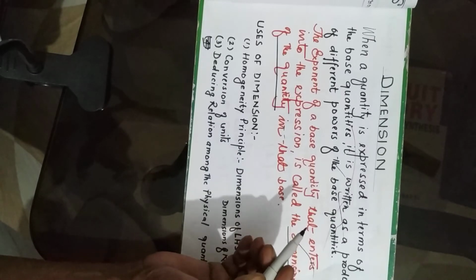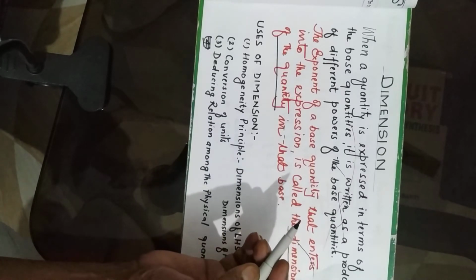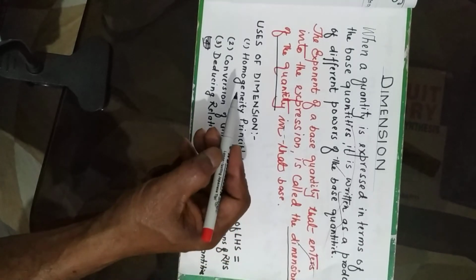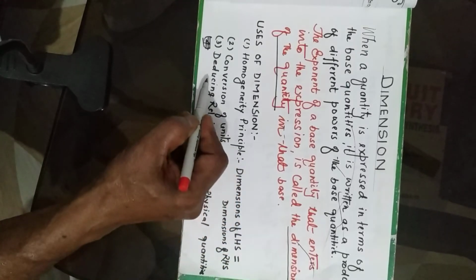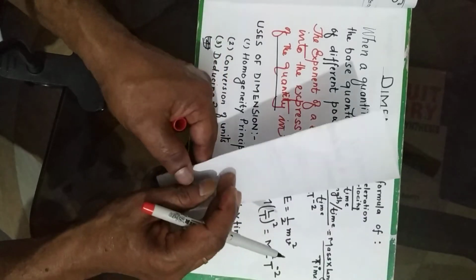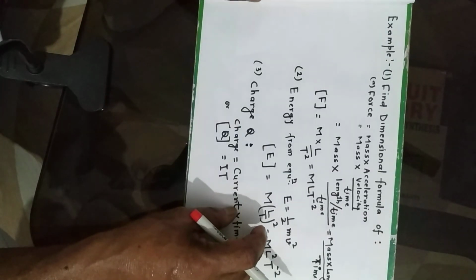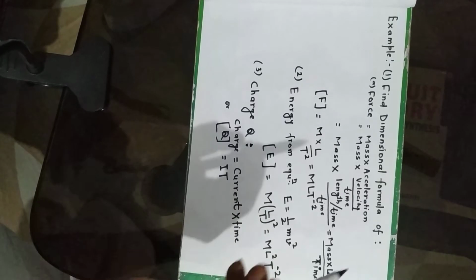What are the uses of dimensions? First, it follows the homogeneity principle, which means the dimension of the left hand side is equal to the dimension of the right hand side. Its other uses are conversion of units, and third, deducing relations among physical quantities. Now we have some examples.